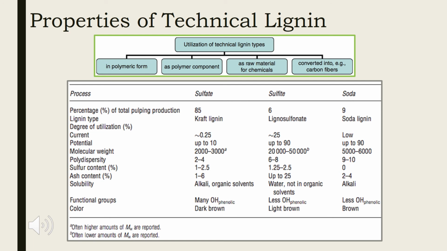The soda process also has a high but so far yet unused potential for lignin production, particularly because this procedure has a higher percentage of total pulping in comparison to sulfite process. This treatment is applied predominantly to the pulping of agricultural residual substances such as bagasse and straw.